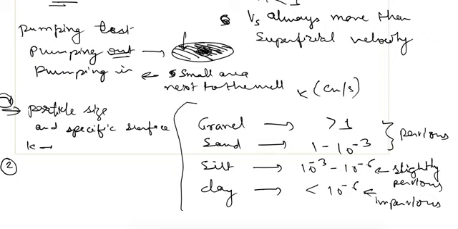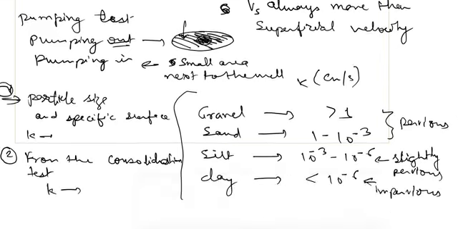The other method is from the consolidation test data. If we know the consolidation test data, from there also we can find out the permeability. So we'll see some important tests from these in the upcoming videos.